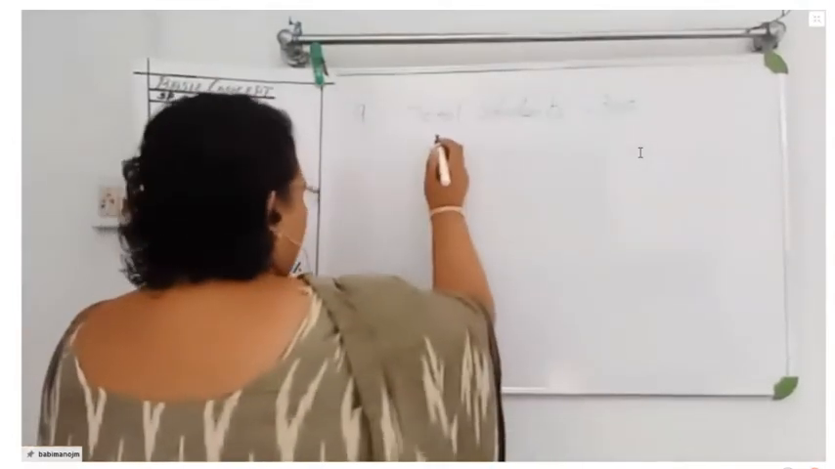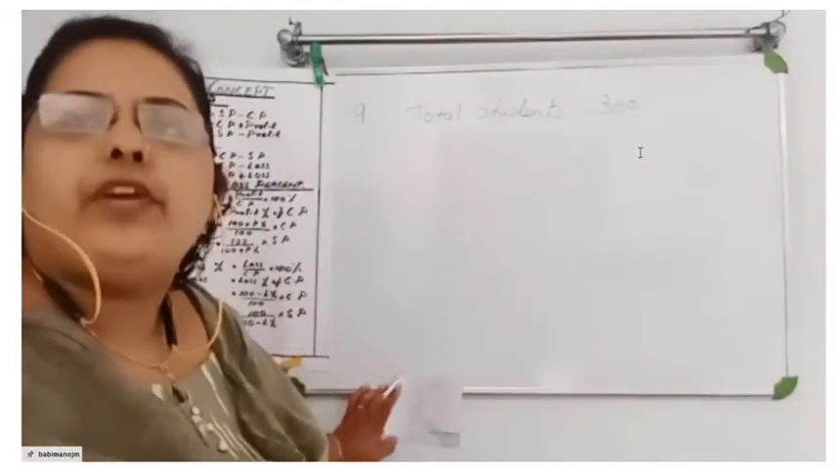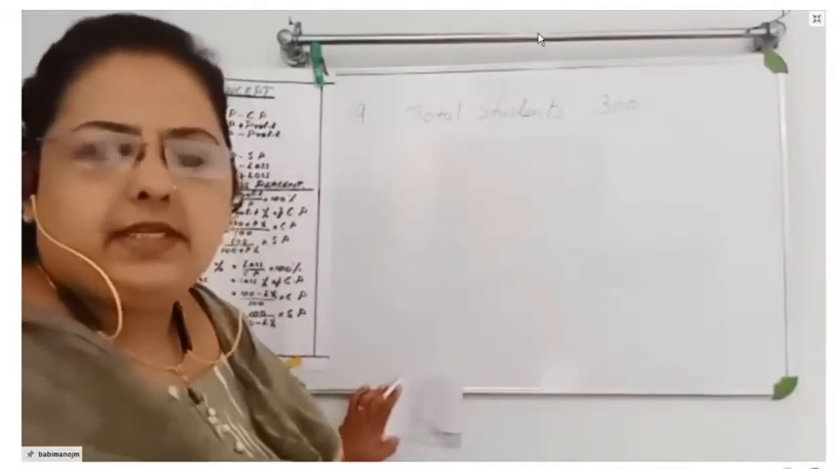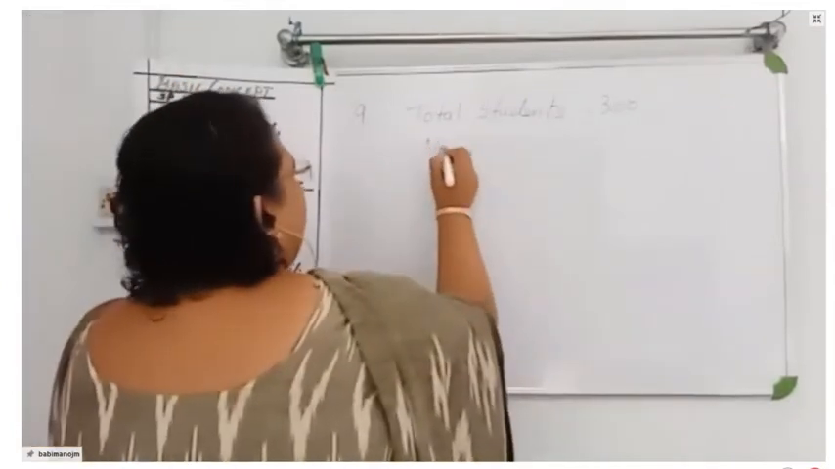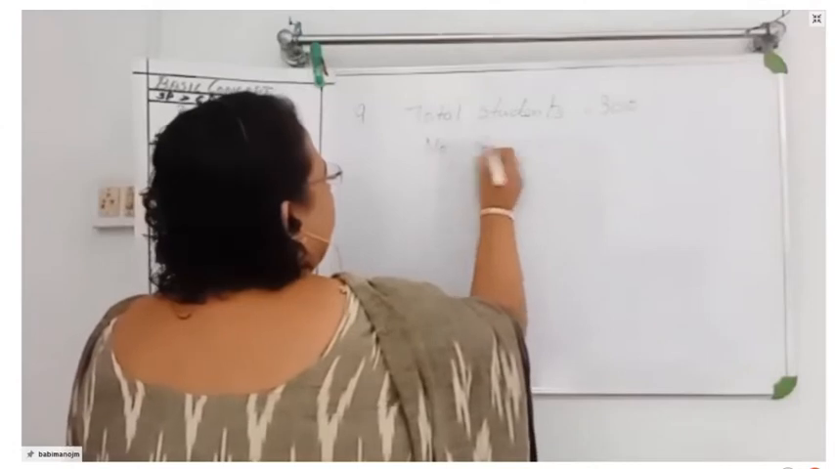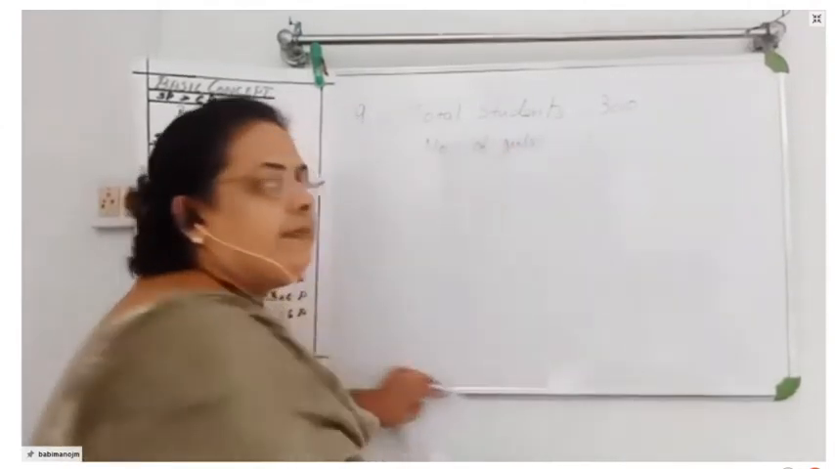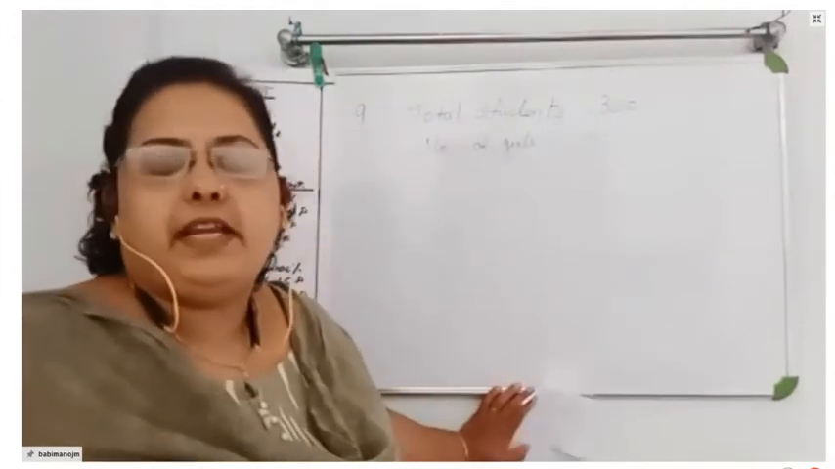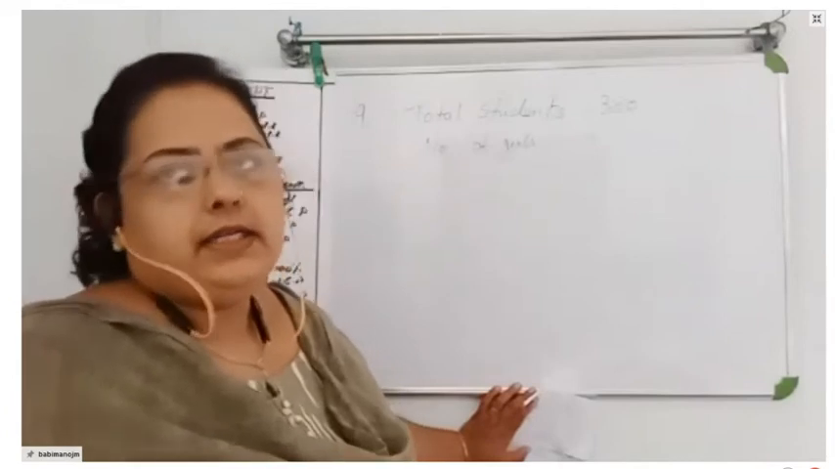And then we know only the percentage of boys and girls. So we have to find the number of boys and girls there. So number of girls. It is given as 70% are girls. 70% of 300 are girls.